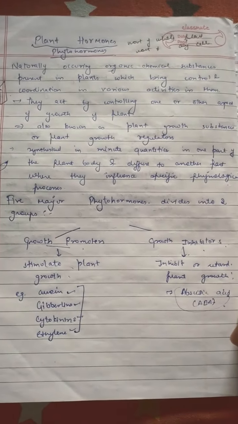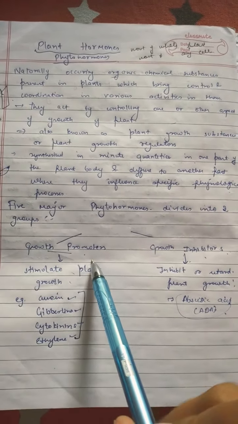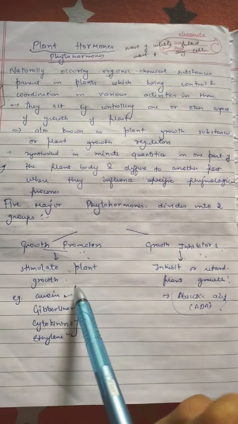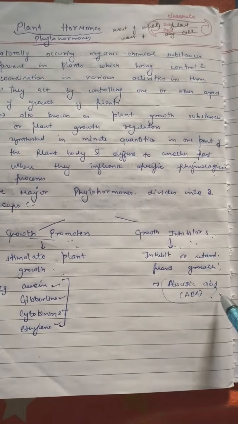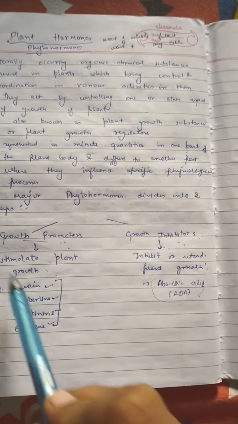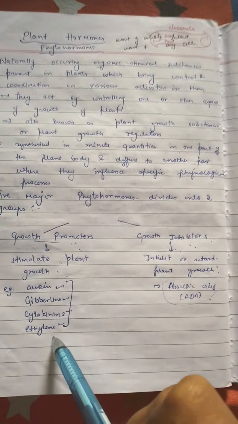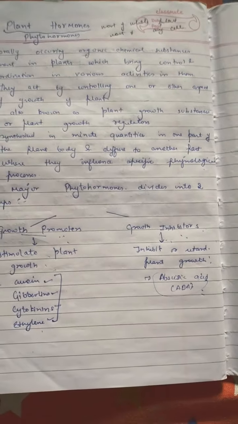There are 5 major phytohormones divided into 2 categories. These 2 categories are growth promoters and growth inhibitors. The growth promoters stimulate plant growth and growth inhibitors inhibit or retard plant growth. In growth promoters there are 4 hormones. These are auxin, gibberellin, cytokinins, ethylene. And in growth inhibitors we have only one, that is abscisic acid.